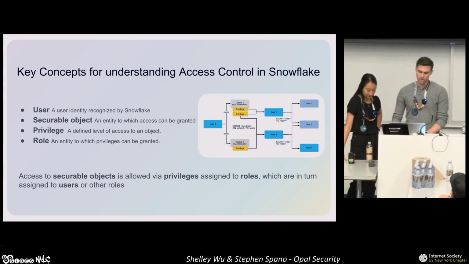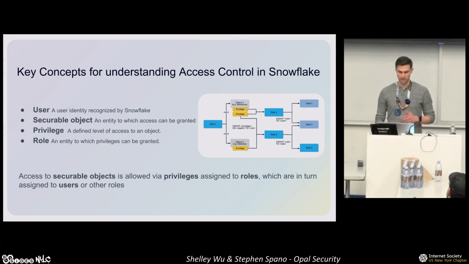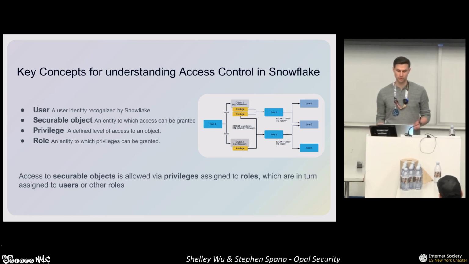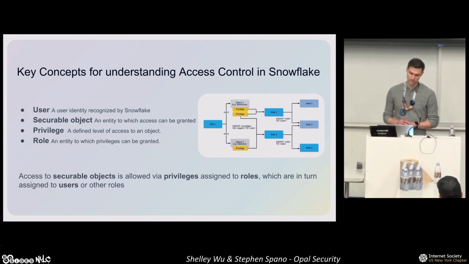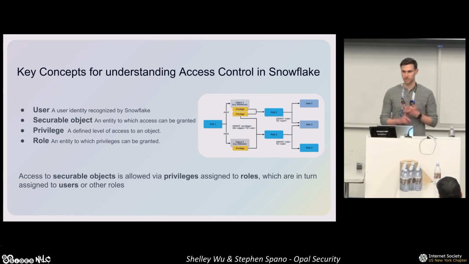Thanks, Shelly. So as we know, Snowflake at its most basic level is a data storage platform. Their customers leverage their platform for a multitude of different use cases. So Snowflake built an access model system that is highly flexible and designed to give you granular control over your data. There's a good amount of depth to it, and we don't have time to go over all of it, but I'm going to give you a high-level overview of some of the key concepts. So the core entities in the access model are pretty standard. You have users, securable objects, privileges, and roles.